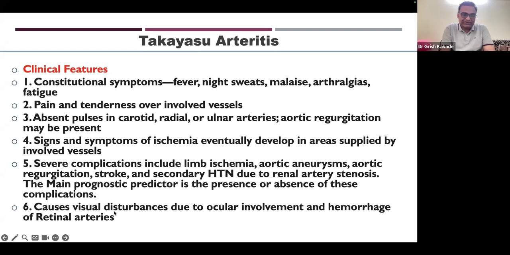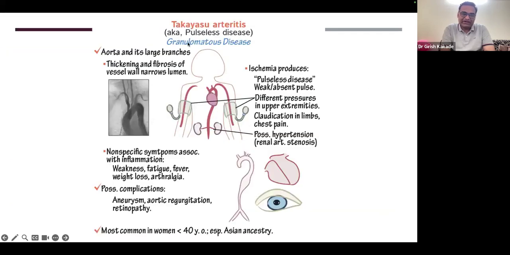It can also cause visual disturbance. It is usually in the late stage with ocular involvement and hemorrhage of retinal arteries. Usually because of hypertension, uncontrolled hypertension, visual disturbances can occur in Takayasu arthritis. So Takayasu arthritis or pulseless disease is a granulomatous disease, affecting the aorta and large branches, with thickening and fibrosis of vessel wall, which narrows the lumen and it causes pulseless disease, weak or absent pulse, different pressures in upper extremities.